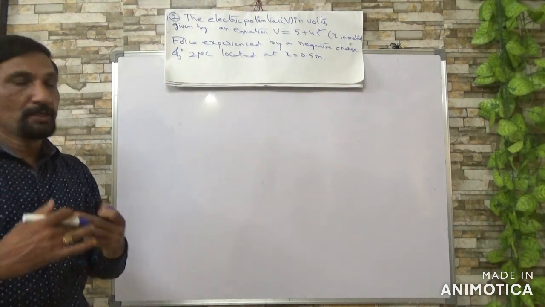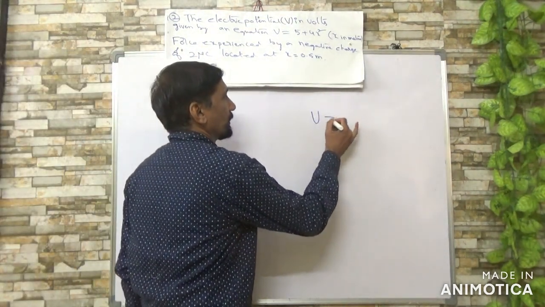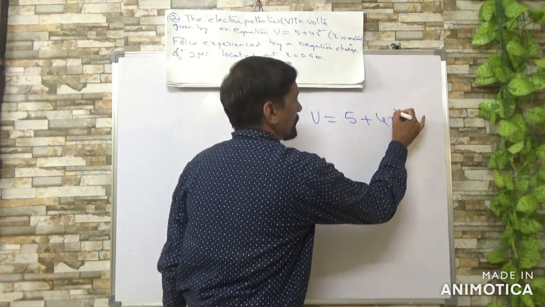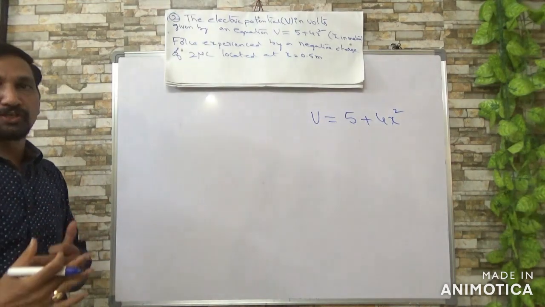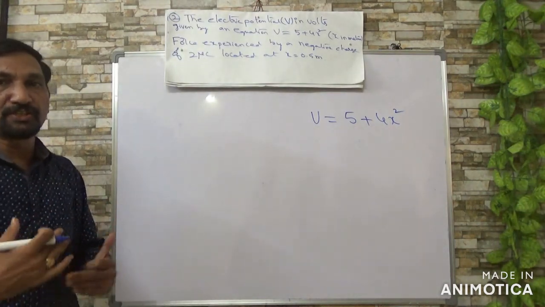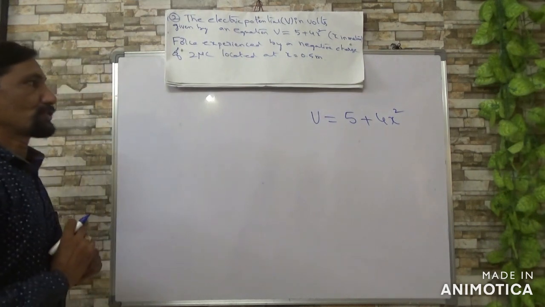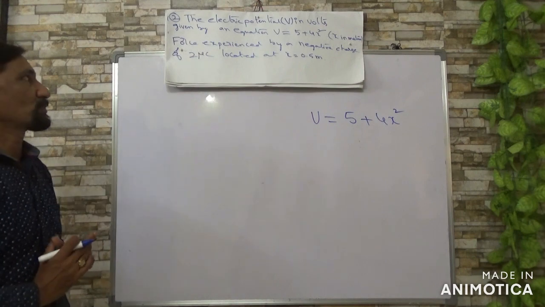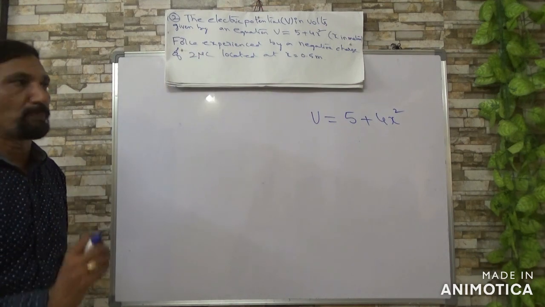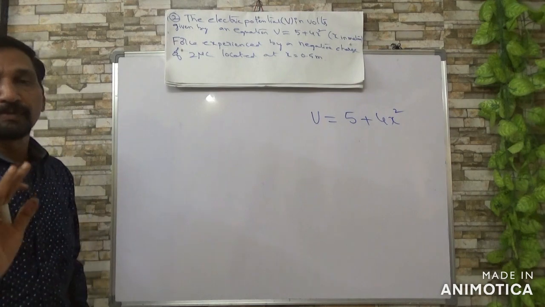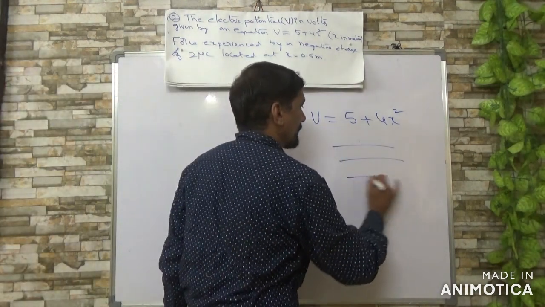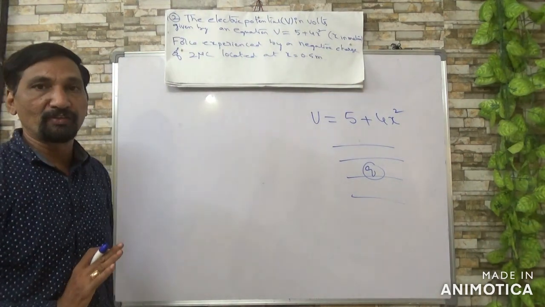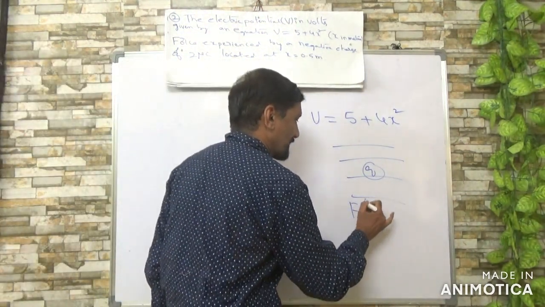So potential changing is given by an equation V equal to 5 plus 4x square. So electric potential is changing with respect to distance, position. Okay, so you want to know the force experienced by a 2 microcoulomb charge when placed at a distance of half meter. So you are placing the charged body in an electric field whose potential you have given. So you want to know the force experienced by it.